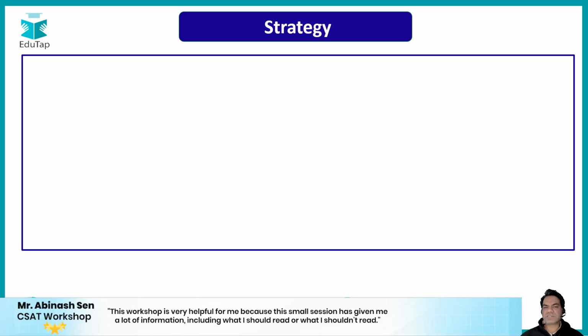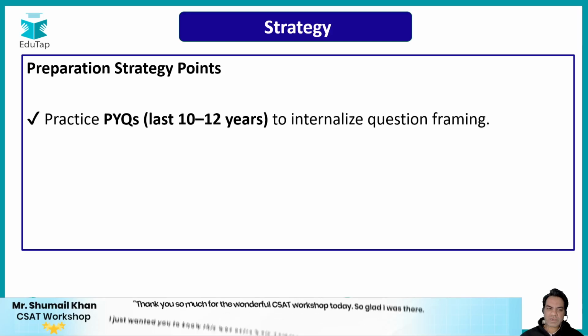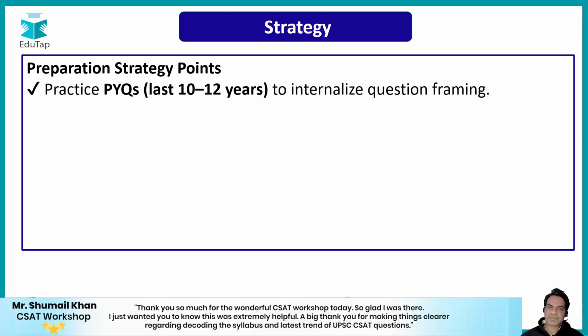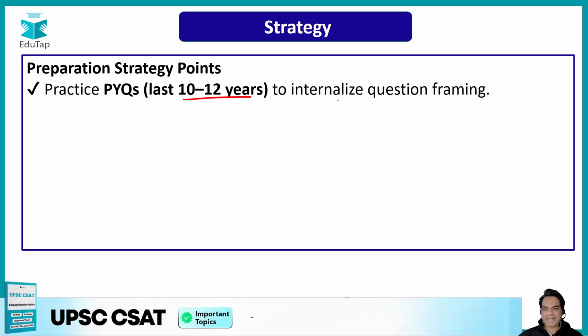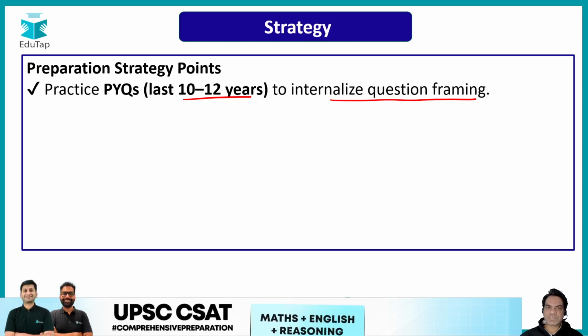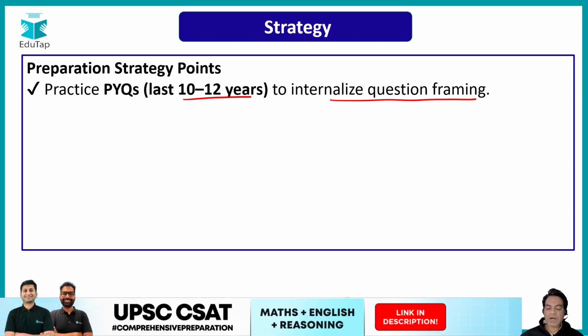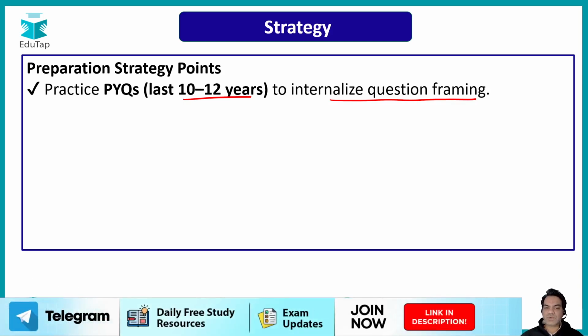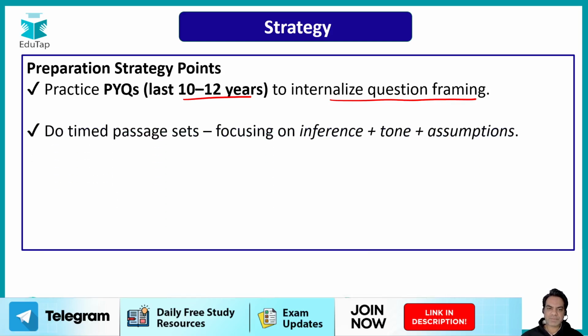Now, what should be a strategy for your preparation for CSAT part, guys? Number one, you should prepare for at least the last 10 to 12 years PYQs to internalize question framing. You need to understand what kind of questions are asked in the exam, the reoccurring themes, and how to tackle such questions. So you need to practice at least last 10 to 12 years of previous year questions for your preparation.